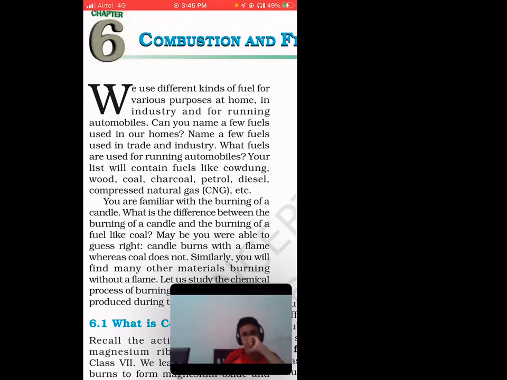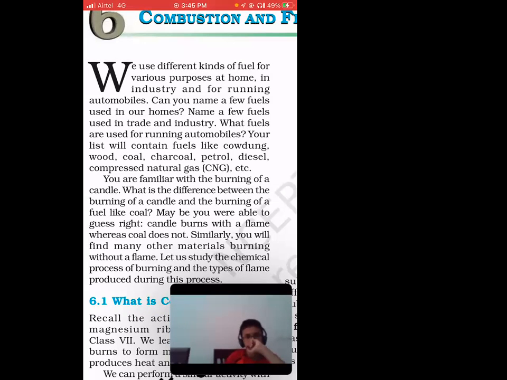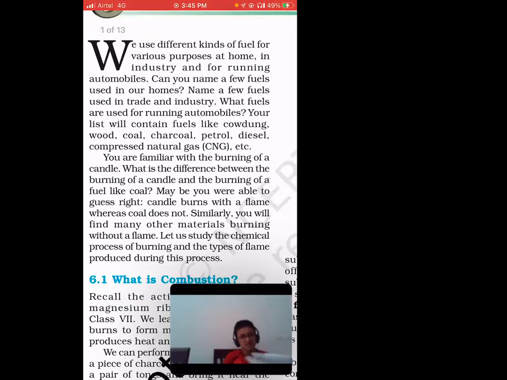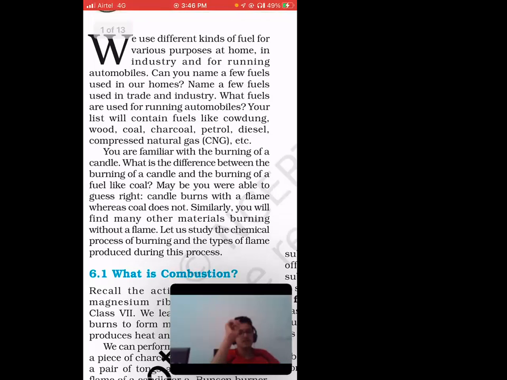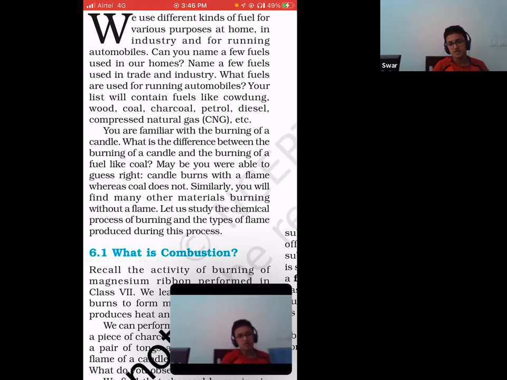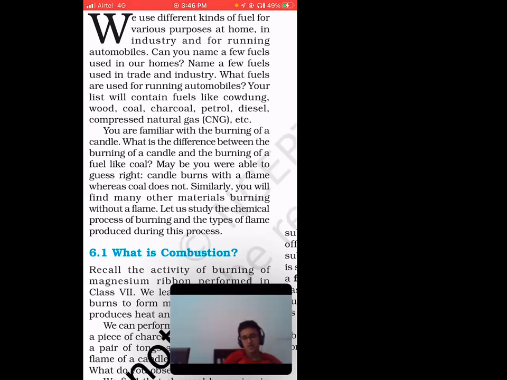Can you name some fuels? You use petrol, LPG, and all that. These are fuels. Coal, wood, diesel, paraffin. So what fuels are used for running automobiles? Your list will contain fuels like cow dung, wood, coal, charcoal, petrol, diesel, and CNG. CNG is used in vehicles. Compressed natural gas.